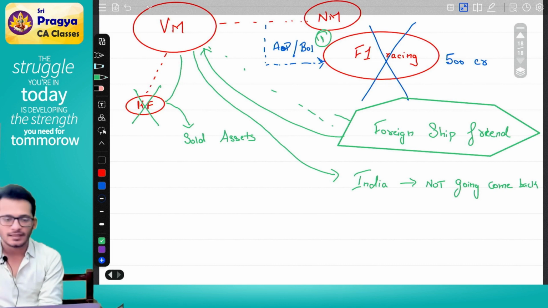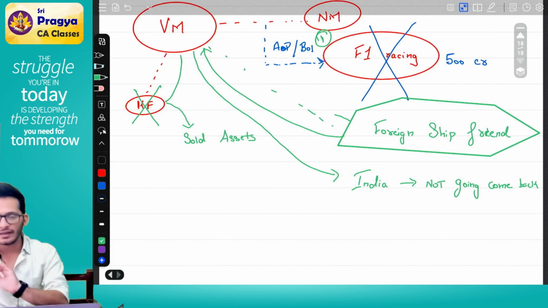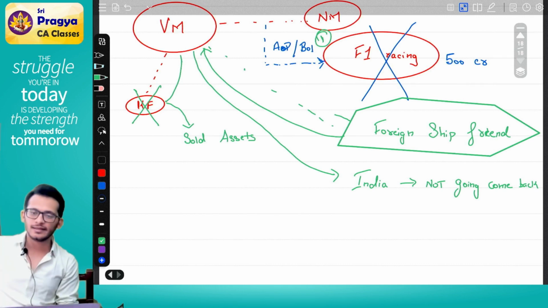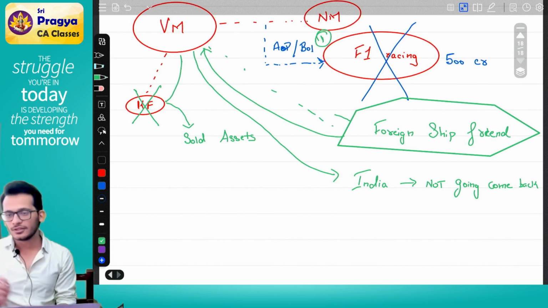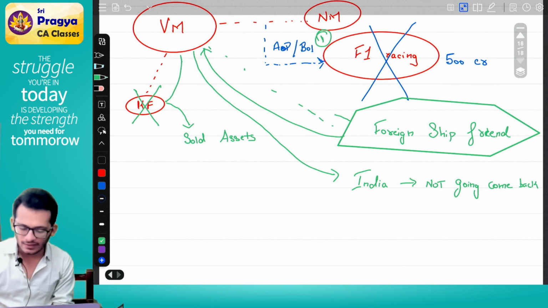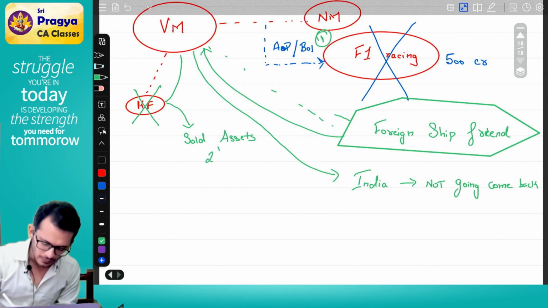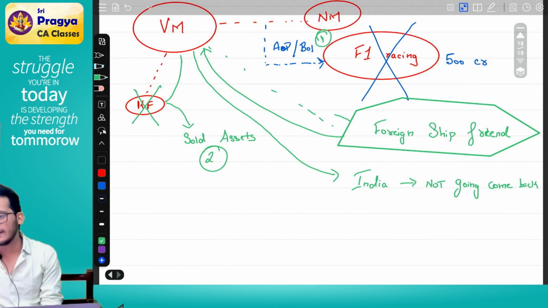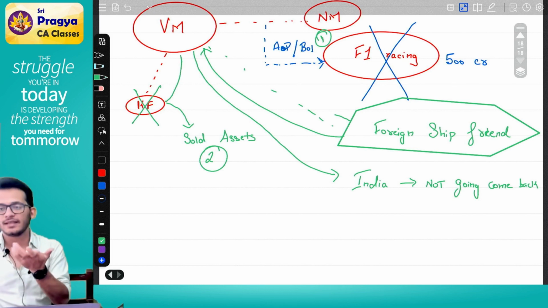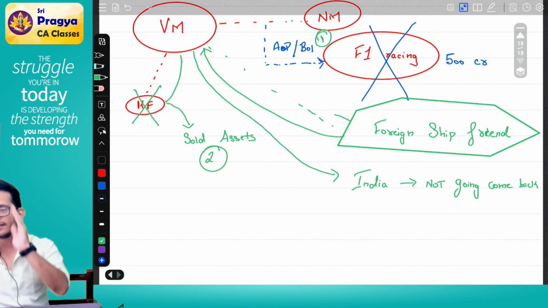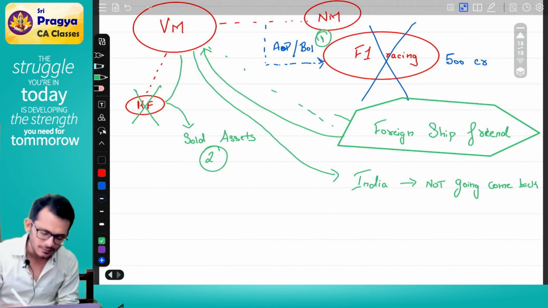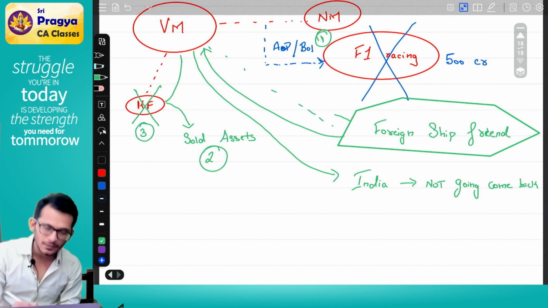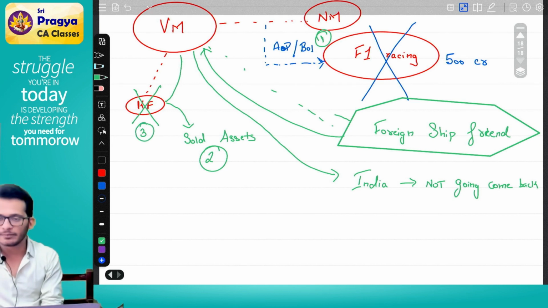Yes or no? Yes. Then, after AOP BOI discontinued, people are asking money. After they are asking money, Vijay Mallya decided to sell Kingfisher. So he sold all his assets. This is sale, dispose, charge of the assets with an intention to avoid taxes. If he has sold his assets, Kingfisher is not relevant, which means he decided to close Kingfisher. This is business or profession discontinued in the previous year.